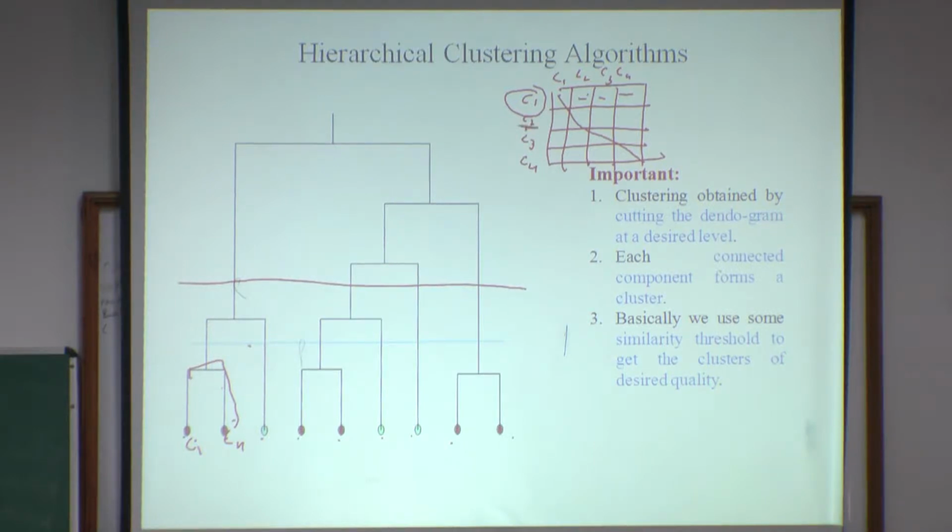Suppose C2 shows maximum similarity with C3, and C5 likewise, and based on that we start the initial level of merging. Are you able to understand?